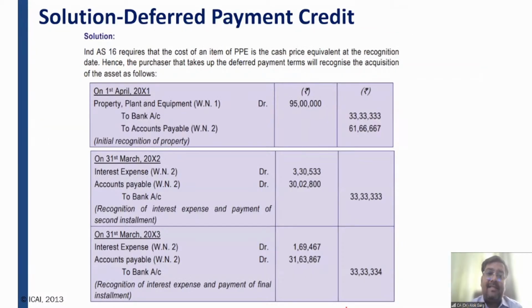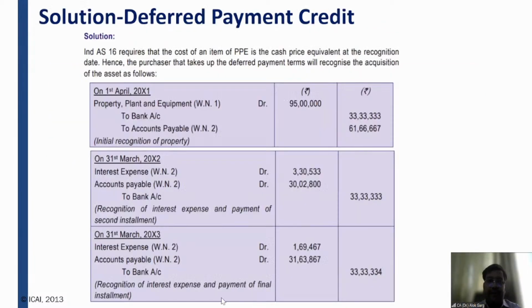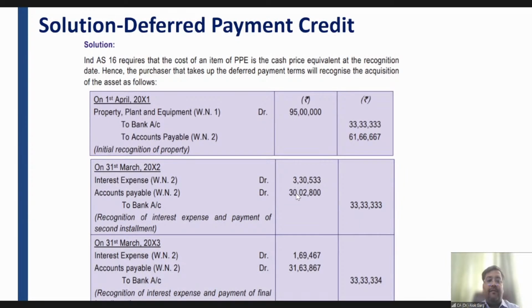Now, friends, tell me in this case, what is the cash price equivalent for this property? How to determine the cash price equivalent for this asset? So, friends, in this case, first of all, let me show you the Excel file so that you will be able to understand this concept of deferred payment credit.